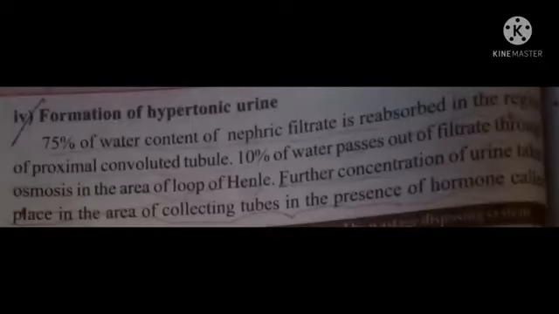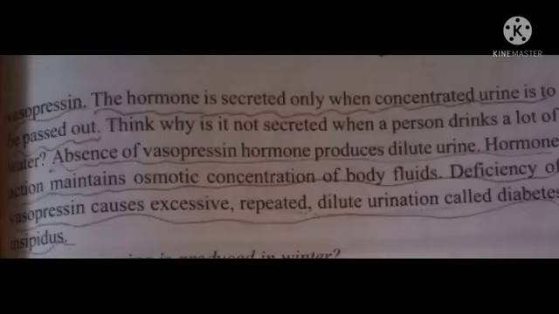75% of water content of nephric filtrate is reabsorbed in the region of proximal convoluted tubule. 10% of water passes out of filtrate through osmosis in the area of loop of Henle. Further, concentration of urine takes place in the area of collecting tubes in the presence of a hormone called vasopressin. Which hormone, children?